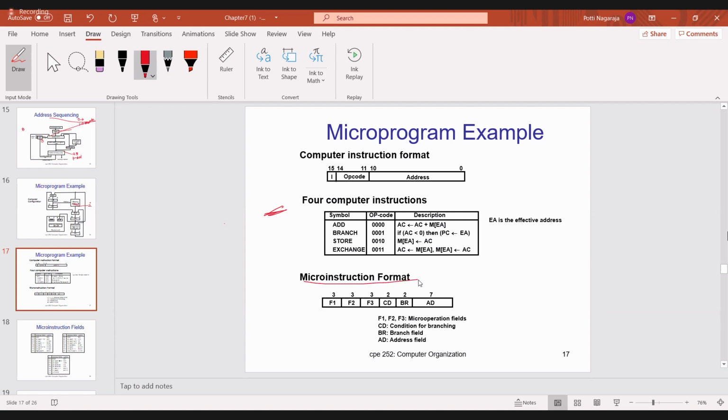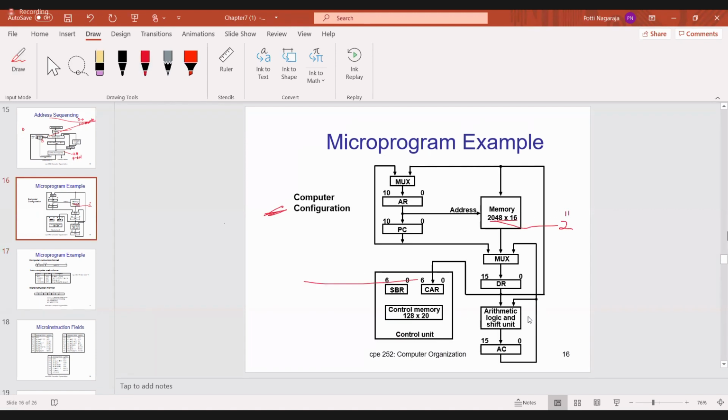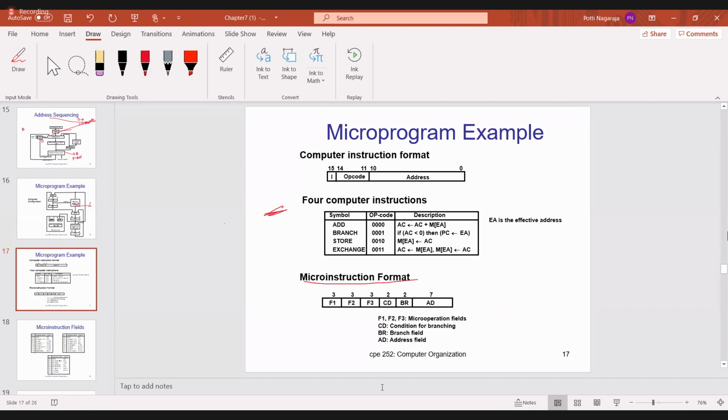Micro instruction format: each control word contains how many bits? Here, how many control words are there? 128 control words and each one storing 20 bits. So now in the micro instruction format, add all these bits: 3, 3, 3, 2, 2, 7, which makes 20 bits.